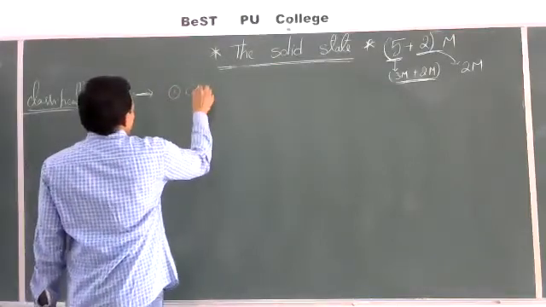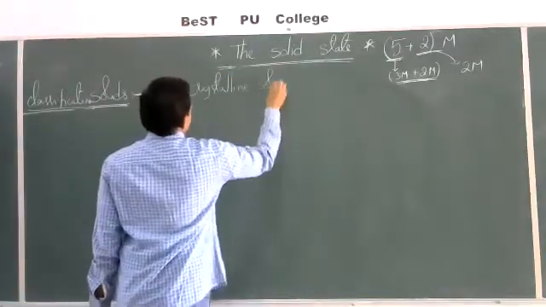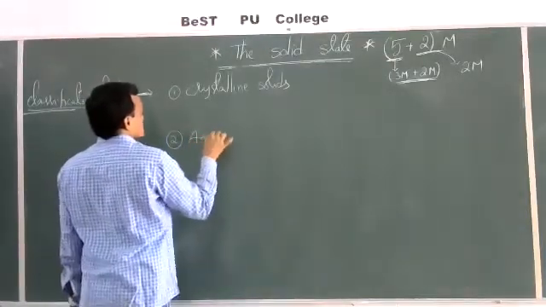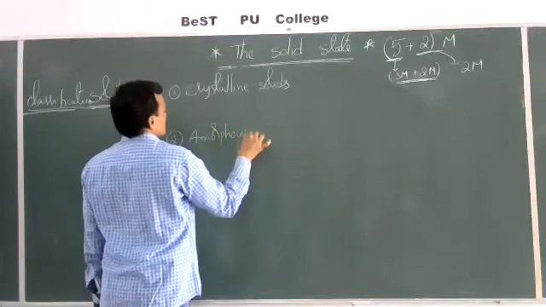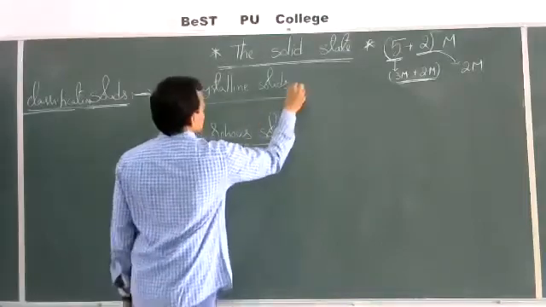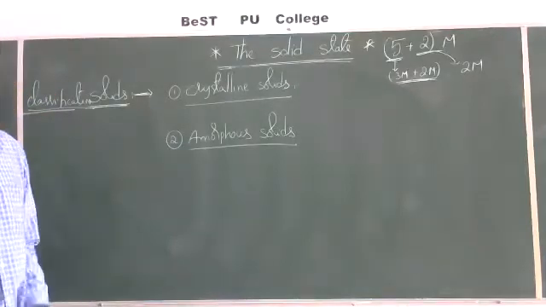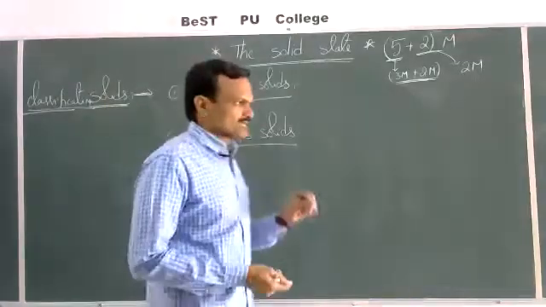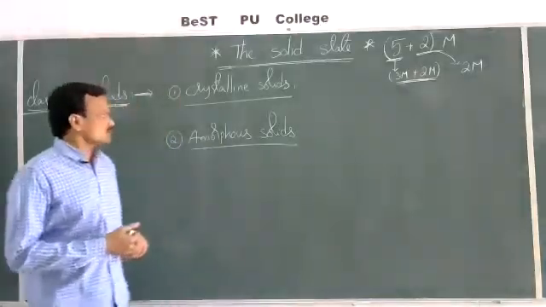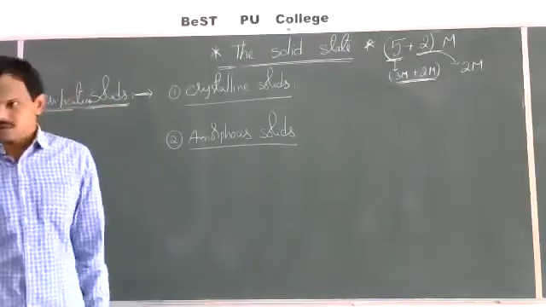One is crystalline solids. The second type is amorphous solids. So depending on the arrangement of the constituent particles present in the solid, the solids are further classified into two types. They are crystalline solids and amorphous solids.